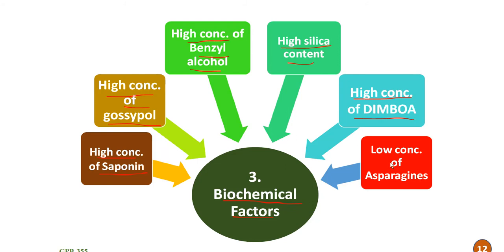And the last one is low concentration of asparagine. Asparagine, when present in low concentration in rice, gives resistance to the brown plant hopper. So these are the different biochemical factors which confer insect resistance in different crop plants.